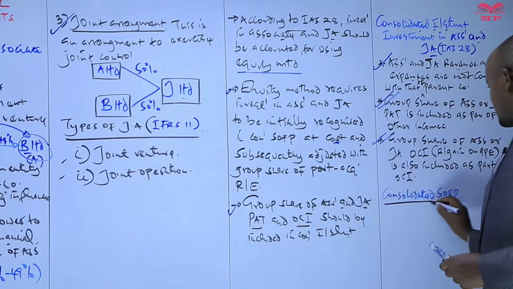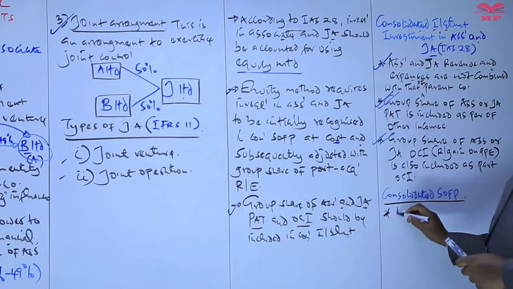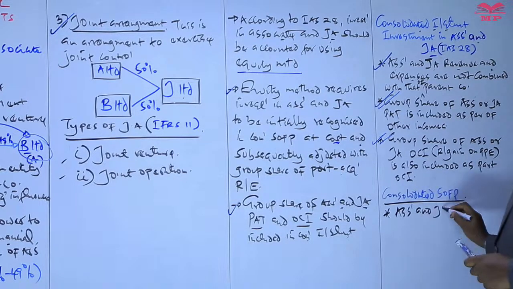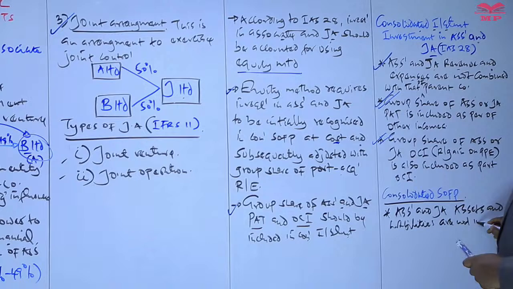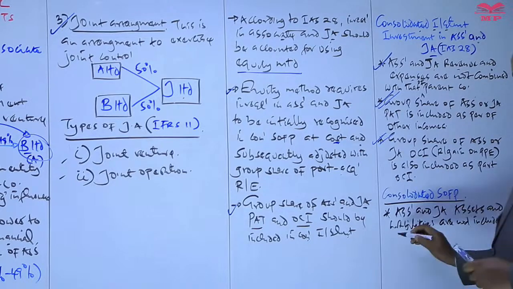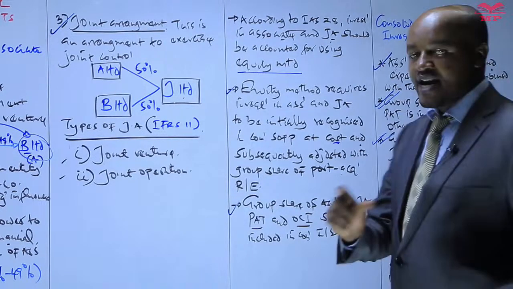Consolidated statement of financial position. So these are some of the key points to note. Number one, the associate and joint arrangement assets and liabilities are not included in the consolidated statement of financial position. Very, very important that the assets and the liabilities of the associate are not included. It is a non-current asset.